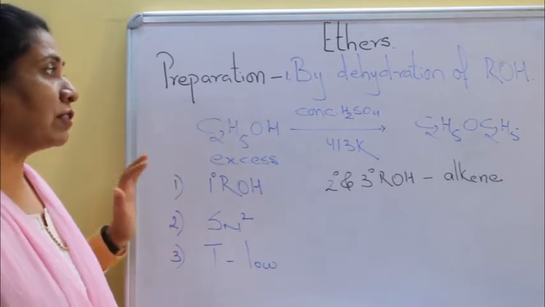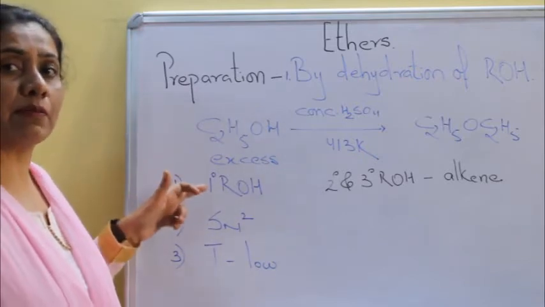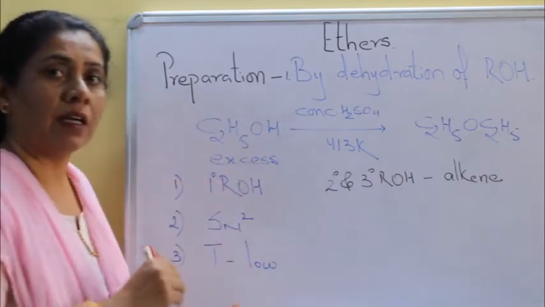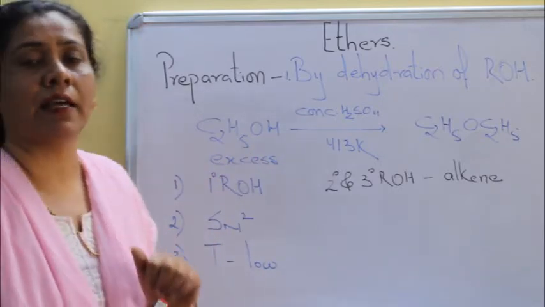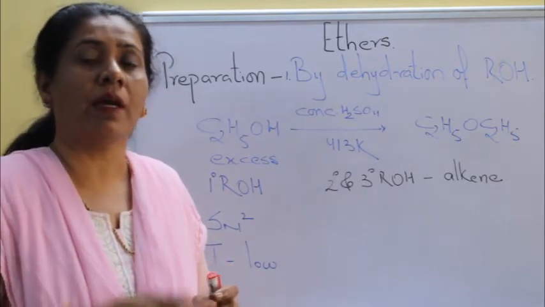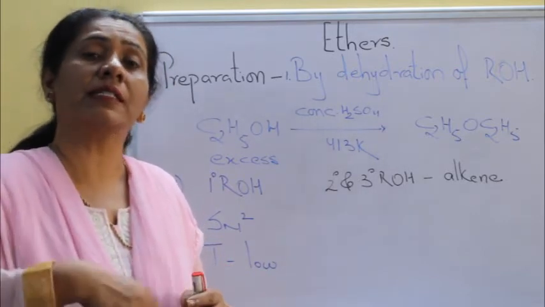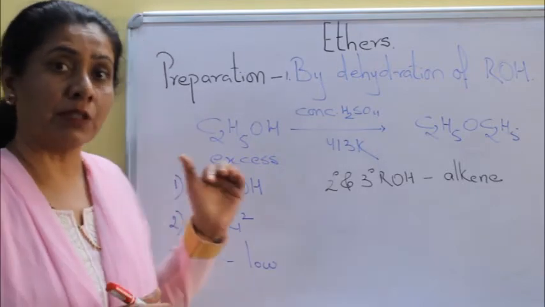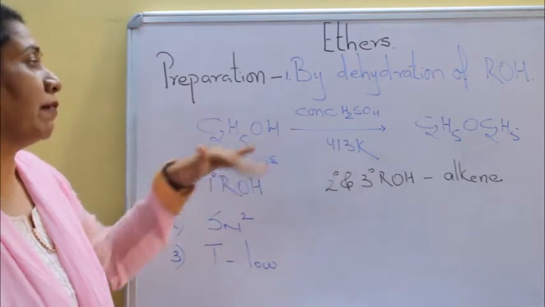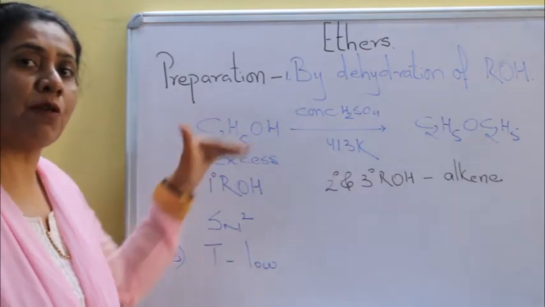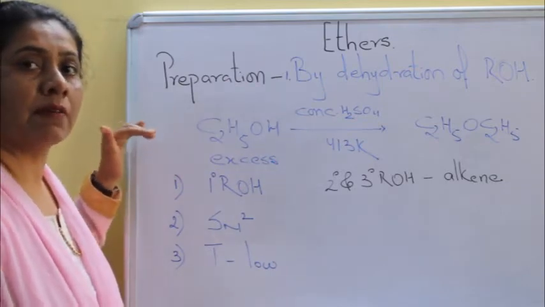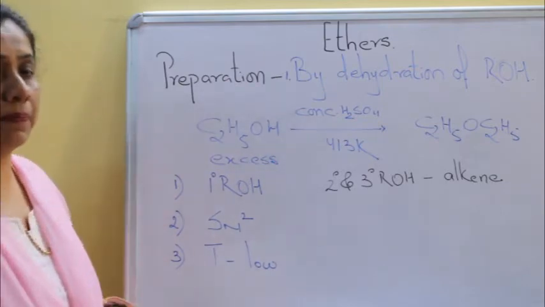Third, because we are talking about nucleophilic substitution, this will happen at low temperatures like 413. If we raise the same temperature to 443 or 445 Kelvin, then elimination happens, and dehydration of alcohol results in formation of alkene. So dehydration of alcohol, if done at 413 Kelvin, will result in formation of ethers. Point to remember, alcohols are supposed to be 1 degree alcohol.